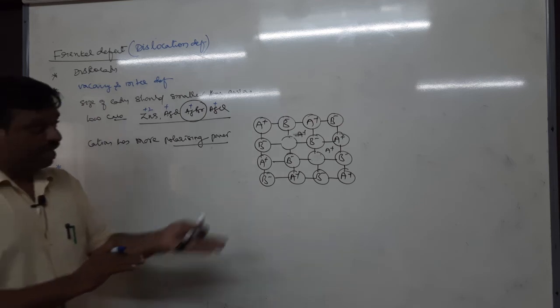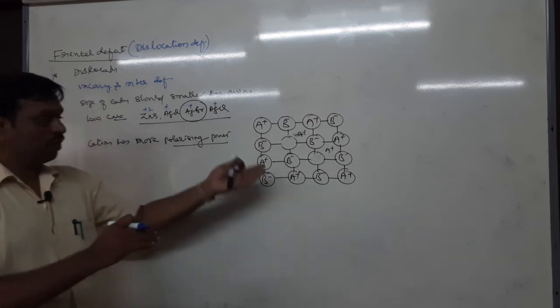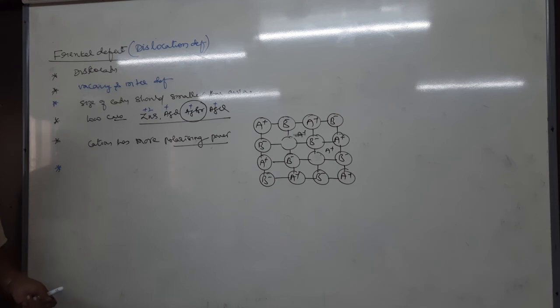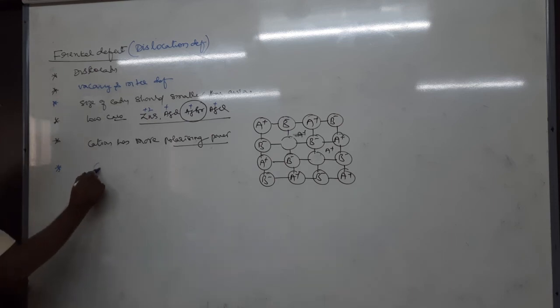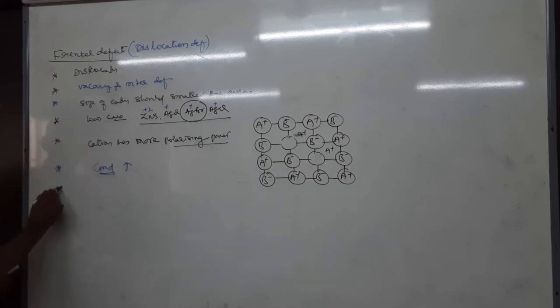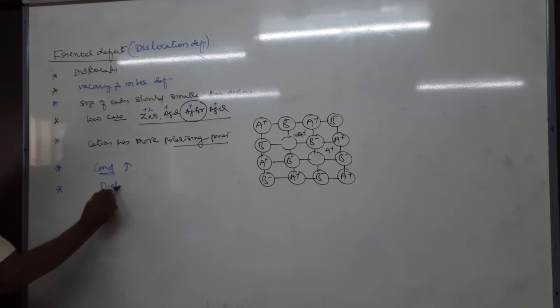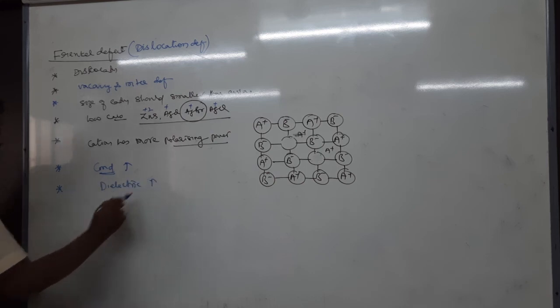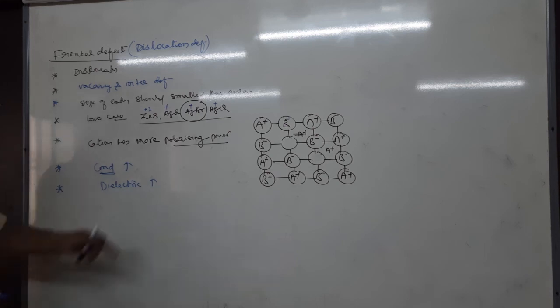So when movement of ions is easily possible, it means what happened? Conductivity. So usually the conductivity of the crystal increases due to Frenkel defect. Even the dielectric constant also increases. And these are the examples for Frenkel defect.